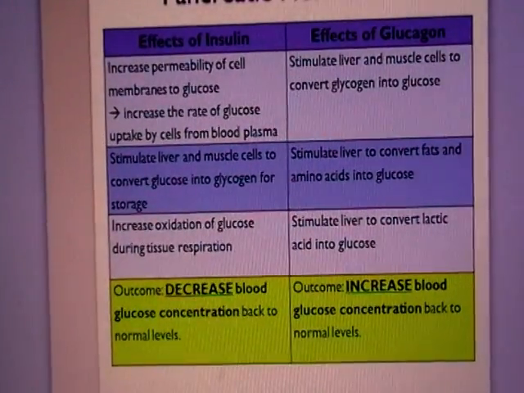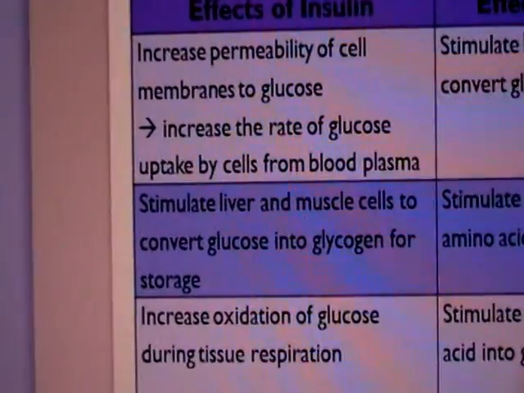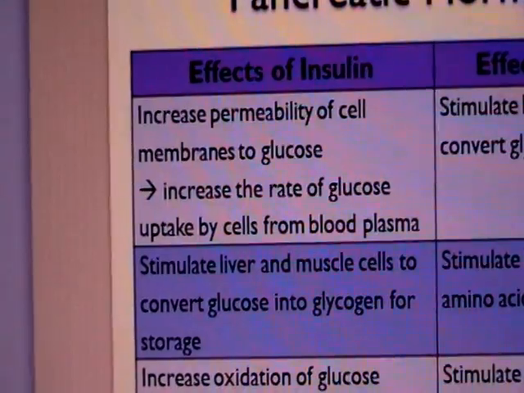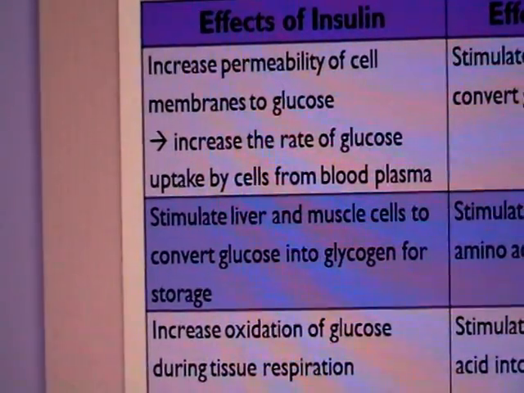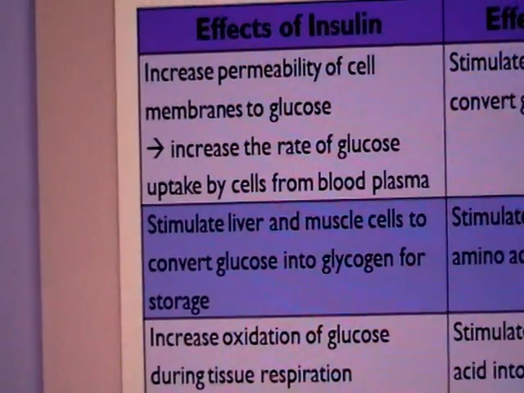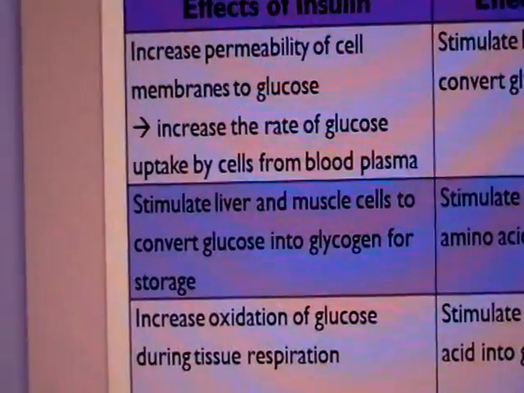So this table shows you the series of events. Let's talk about insulin first. For insulin, first of all, it will increase the permeability of the cell's membrane to glucose. So the rate of glucose uptake by cells from blood plasma will increase, right? You want more glucose to go into the cells.